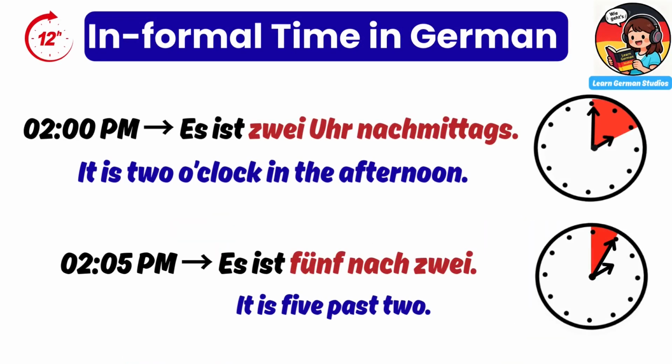Es ist 2 Uhr nachmittags. It is 2 o'clock in the afternoon. Es ist 5 nach 2. It is 5 past 2.